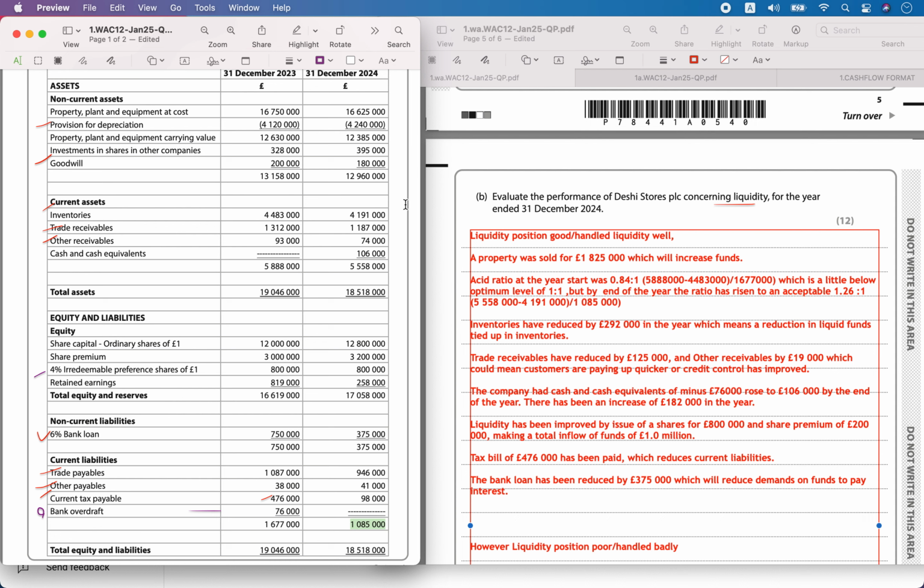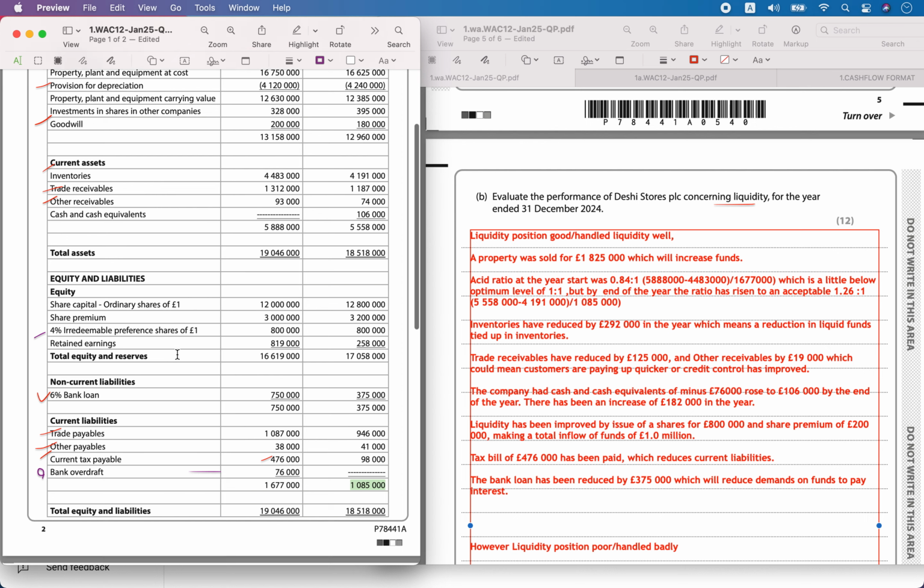Inventories have reduced, which means there is a reduction in the liquid funds tied up in inventory, and that would have resulted in a cash flow into the business. Trade receivables have reduced, and other receivables of 90,000 have also reduced, which means customers are paying quicker or credit control policy has improved.